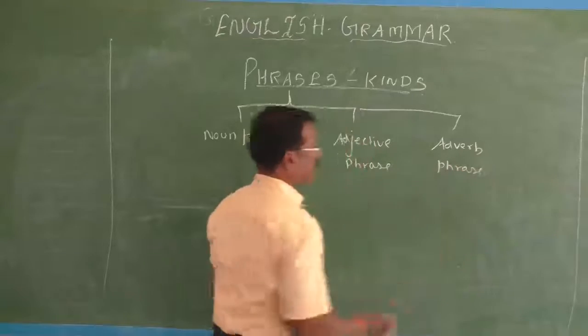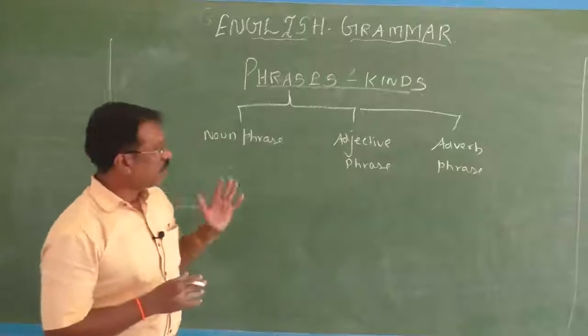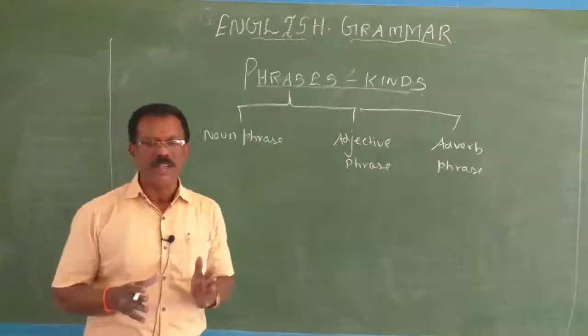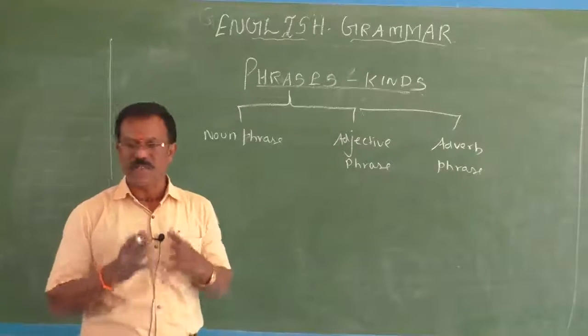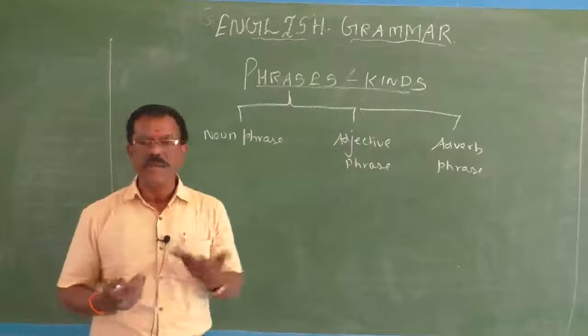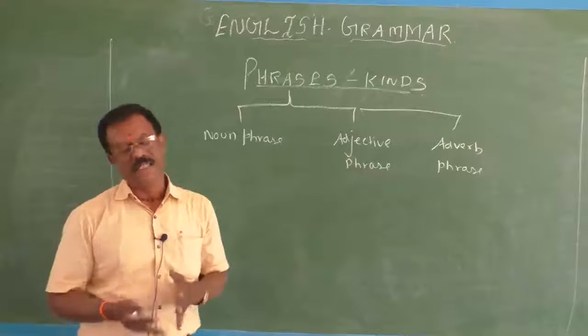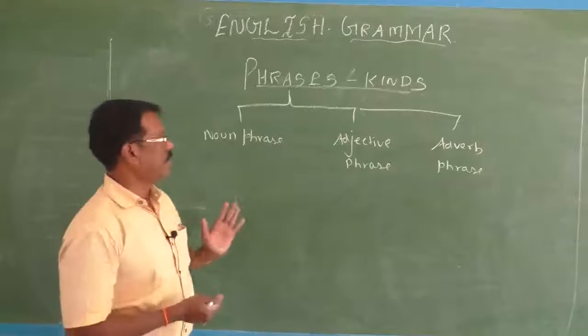You should know the structure and the function of each phrase in a sentence. These phrases are parts of a sentence. That's very important. They are used in a sentence to complete the sense.